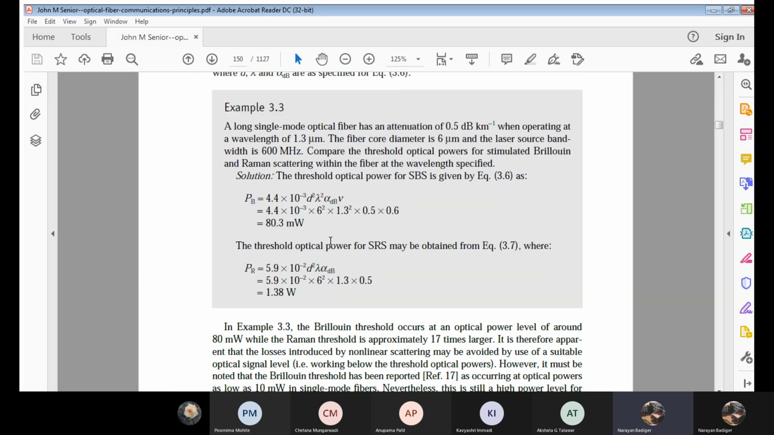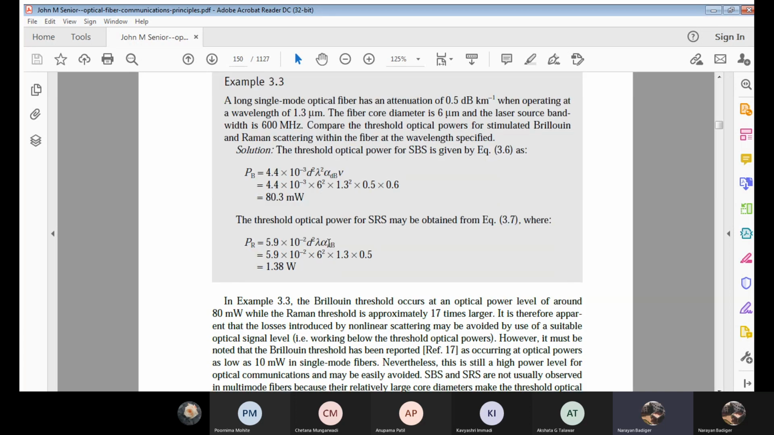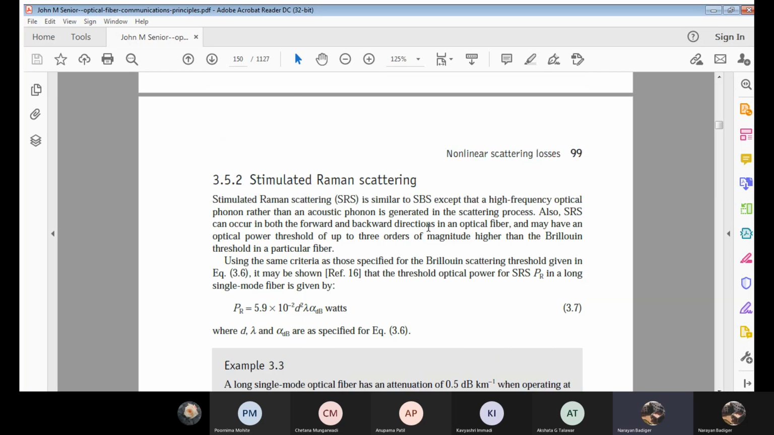Now, for the same specified wavelength, we are going to calculate the threshold optical power for SRS, stimulated Raman scattering, whose value is given by 5.9 into 10 raised to minus 2 into D square into lambda into alpha dB. No bandwidth here. Correct? Yes, no bandwidth here.